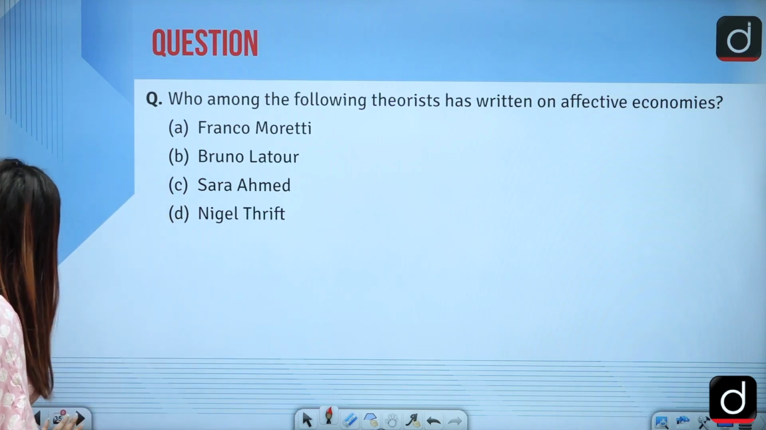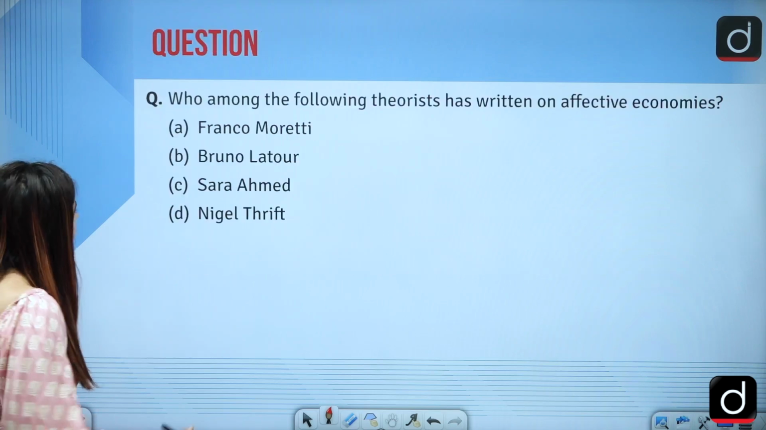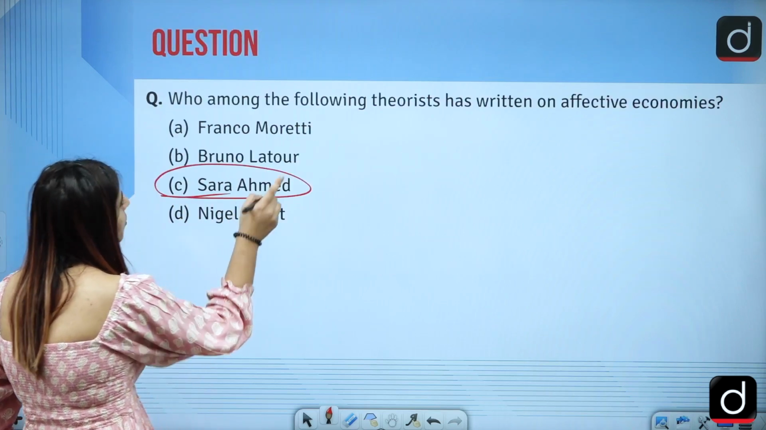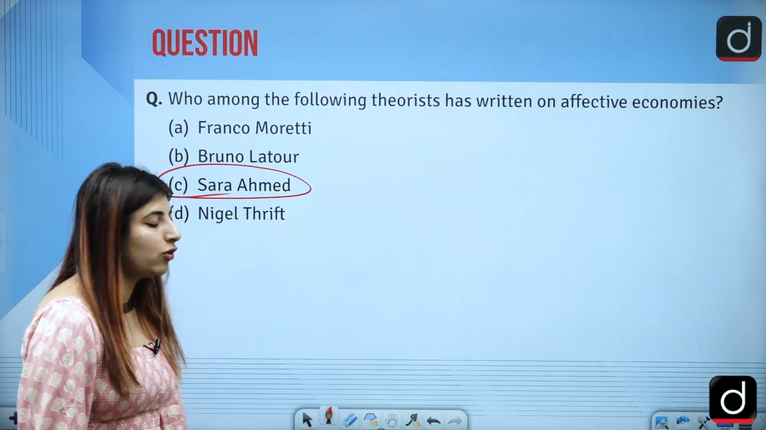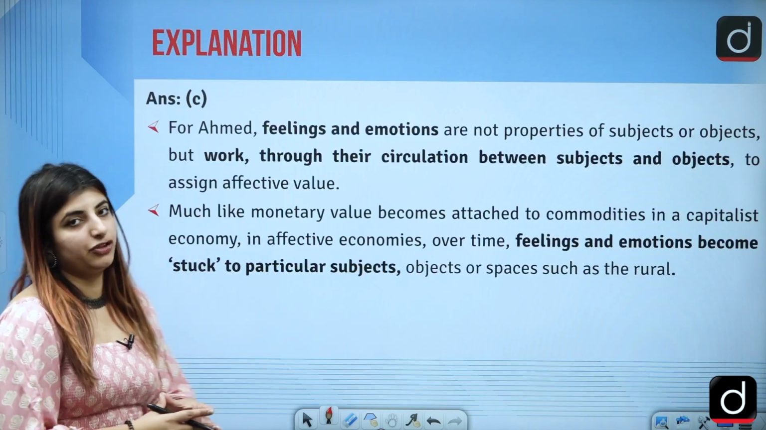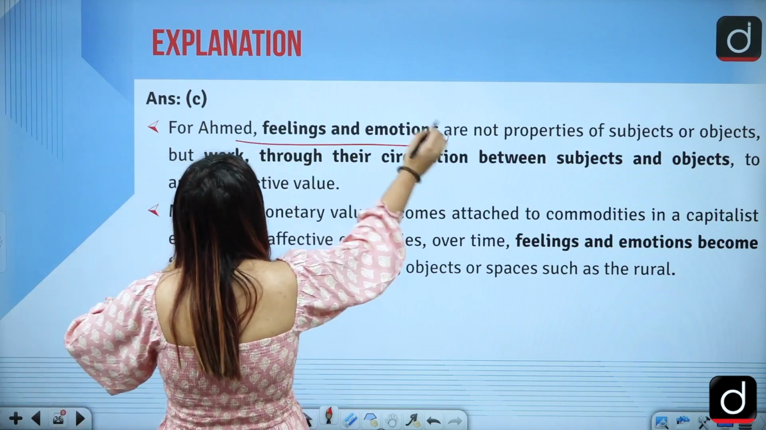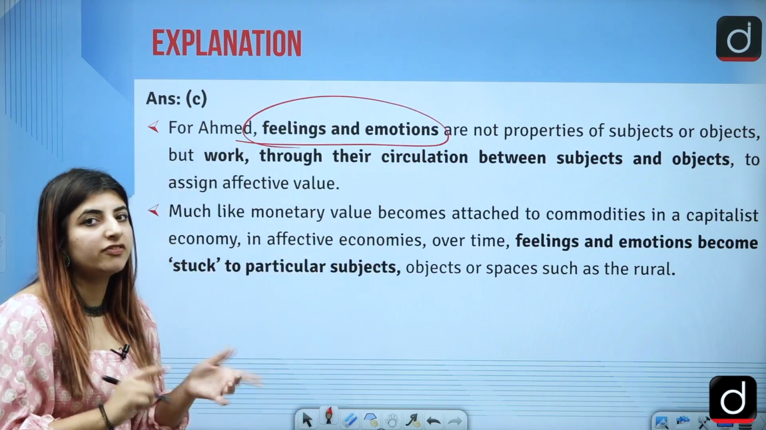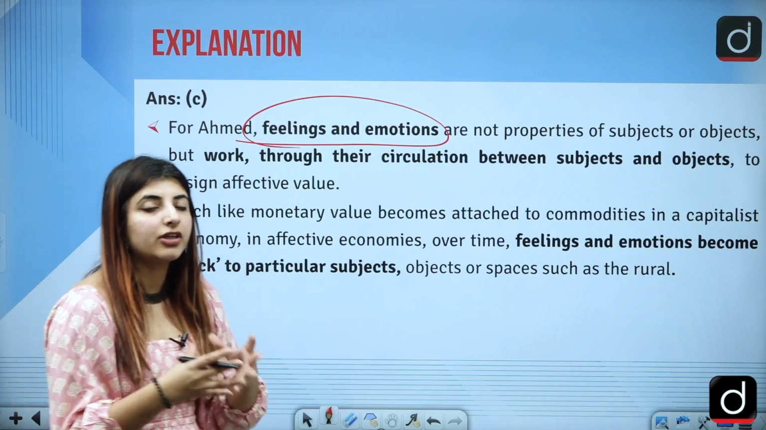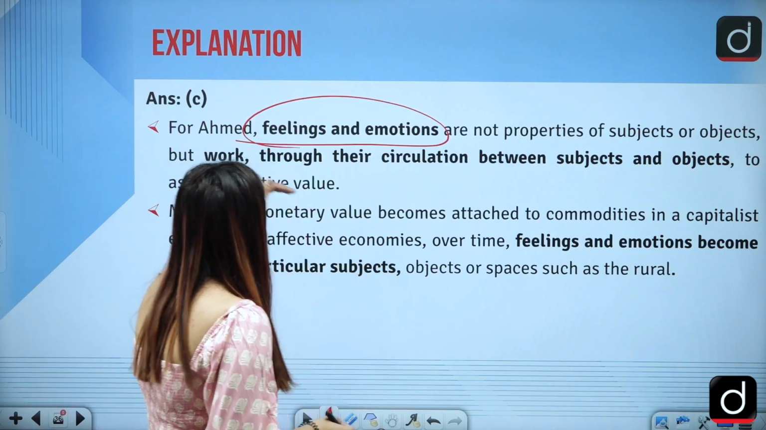Next is, who among the following theorists has written on affective economics or affective economies? The answer to this question is option C, that is Sara Ahmed is the one who wrote about affective economies. Now, what does she say first of all? Let's read it from here. She says that feelings and emotions are not properties of subjects or objects, right?